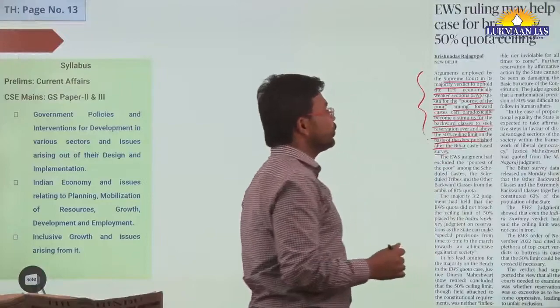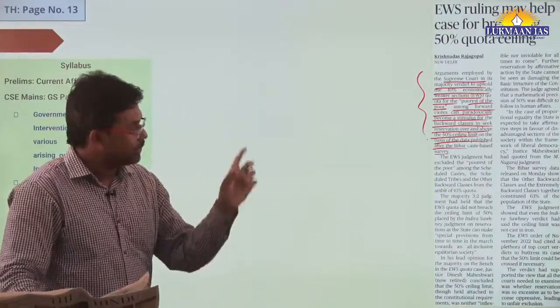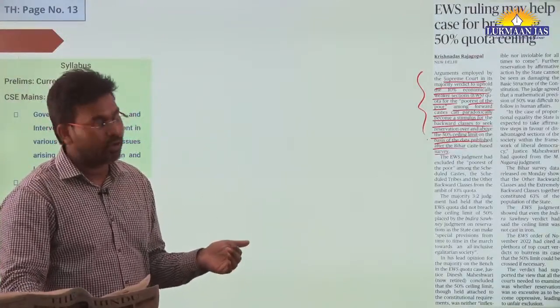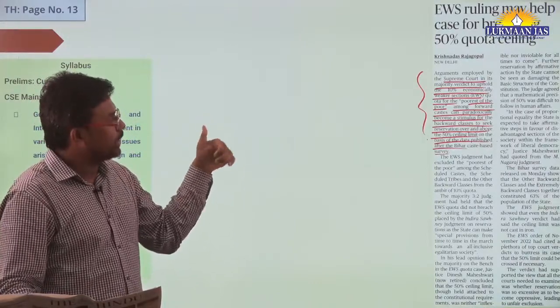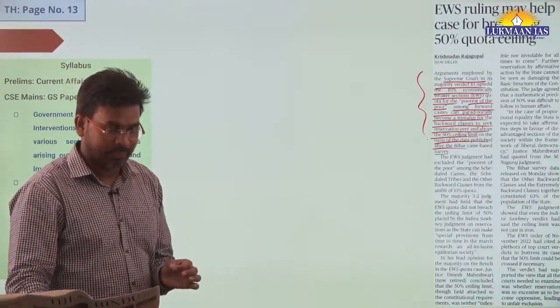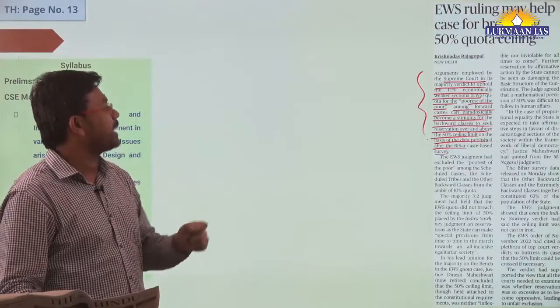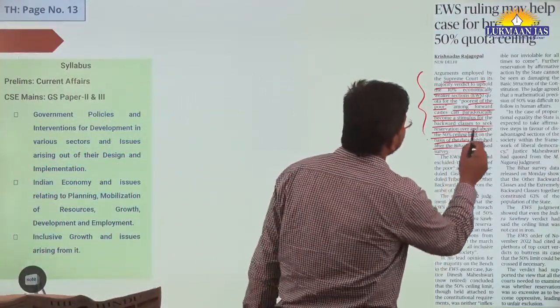So the thing is, recently the Supreme Court of India has upheld the EWS quota. People had challenged this in court, and the Supreme Court has upheld this provision that we can provide 10% reservation to people from the economically weaker section, even if they are coming from upper caste families.